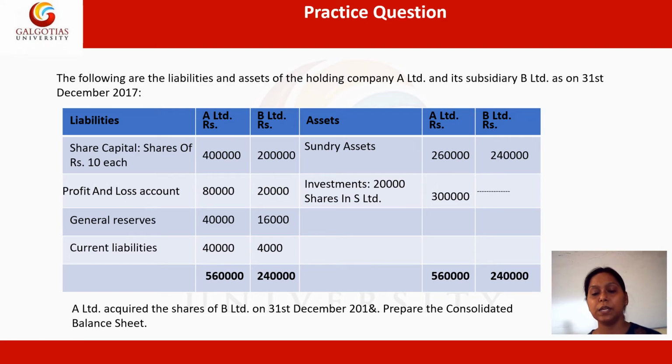Only the parent has made the investment in the subsidiary, with 3 lakh rupees. In terms of shares, it is exactly 20,000 shares in which the parent company has spent their money. On the asset side, sundry assets are also given: 2,60,000 rupees for A and 2,40,000 rupees for B. This is how both sides are balanced.